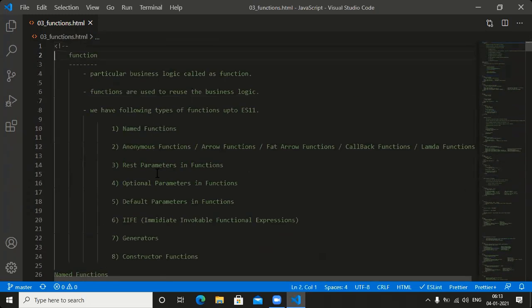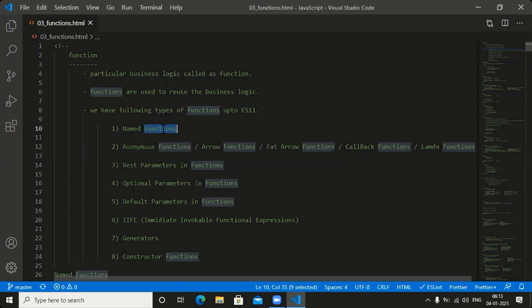See this. Guys, are named functions completed? Yes, sir. Are anonymous functions completed? Yes. Are rest parameters in functions completed? Yes, sir. The spread operator is there, completed? Yes. Optional parameters completed? No, sir. Optional parameters are not completed, so please remember that.